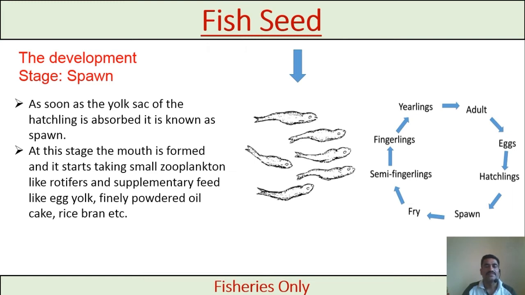In the spawn stage, just the mouth is developed, and they start feeding mostly on the smallest zooplankton like rotifers or other supplementary feed which is crushed, finely powdered oil cake or rice bran. After spawn, the spawn becomes a fry.